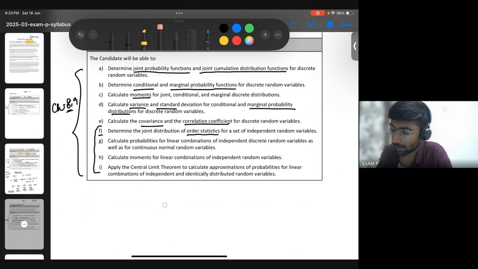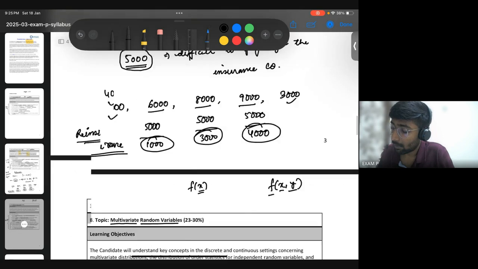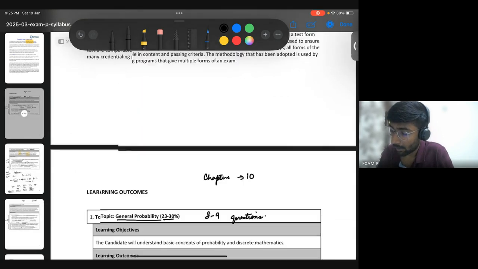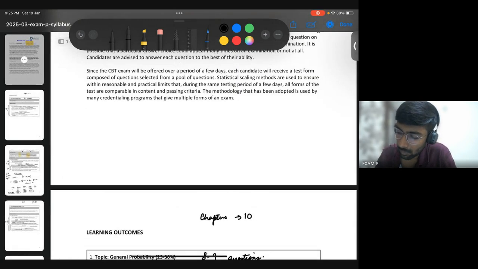What are order statistics? Then you have, what else? Then there are some other properties of random variables that you will be learning, linear combinations of independent random variables. And lastly, you have the main theorem, which you will see, the central limit theorem. Very important. That will end your entire syllabus. So time wise, right now there are roughly 40 to 50 hours of recorded videos for you.